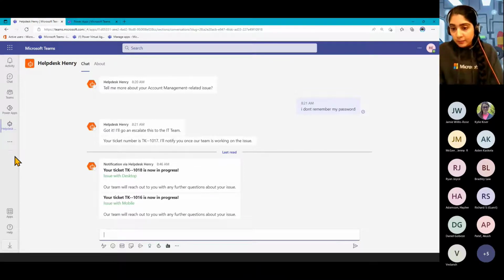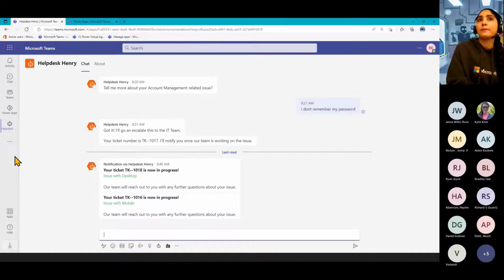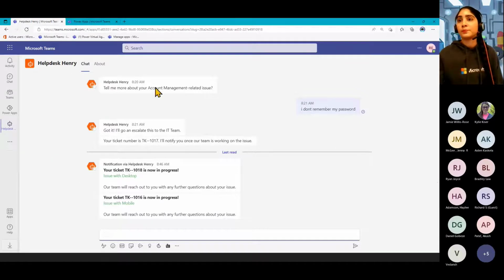Question from Akash: an issue I've faced is that proactive messaging did not work when the session is not active. I haven't had that issue before. I'll show you what I've been building and it seems to happen anytime. Yeah, fortunately, I haven't seen that one. We'll see if anyone else has encountered that though.